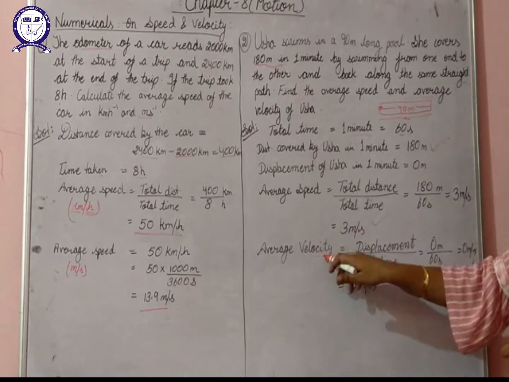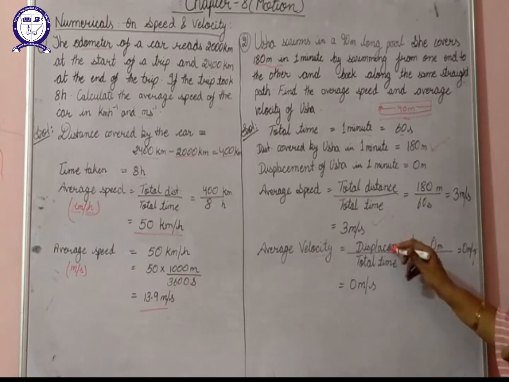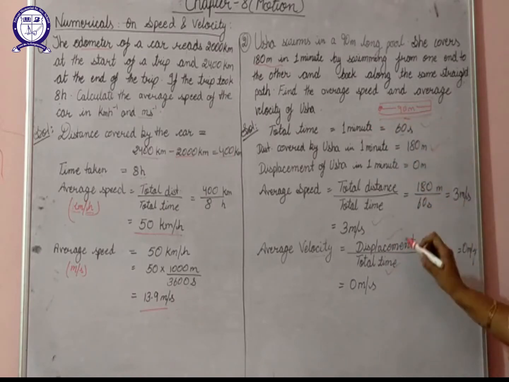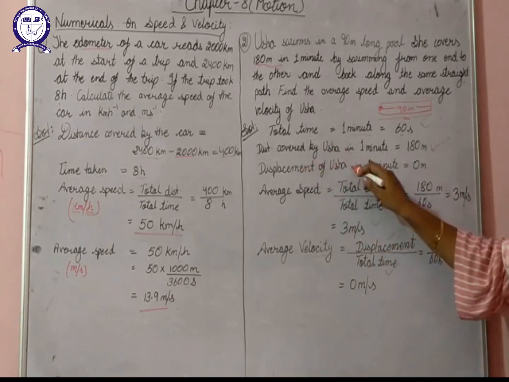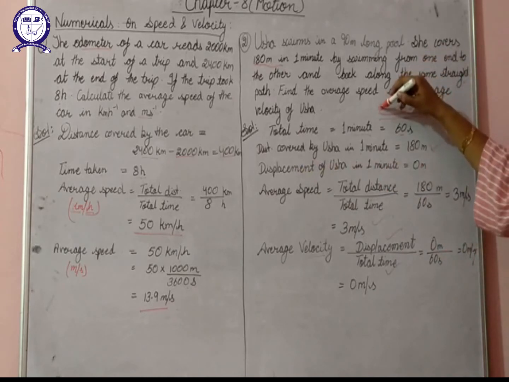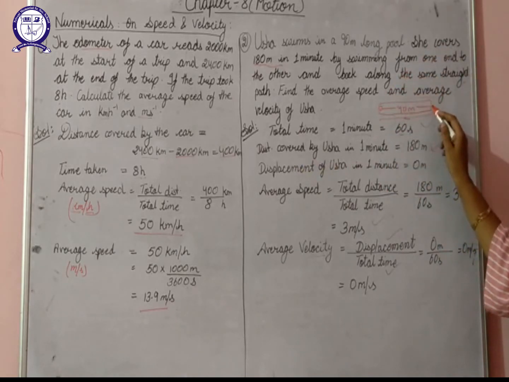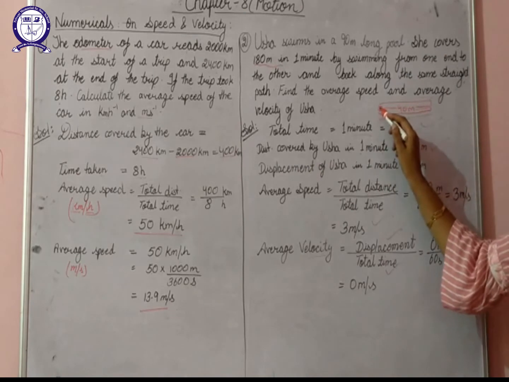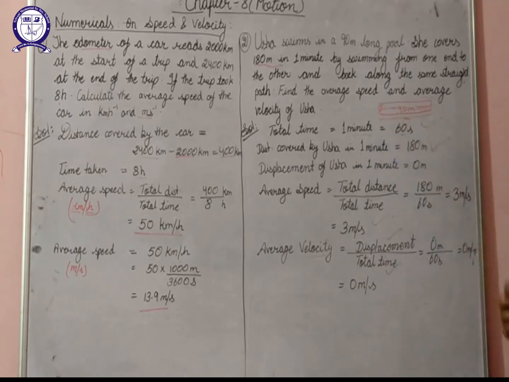But here we have to calculate velocity also. For velocity what do we want? Displacement and time. Time is given here, but we have to calculate the value of displacement also. Now the displacement of Usha in 1 minute will be 0. Now why is it 0? Because Usha starts from point A, covers 90 meters in this direction and then back again 90 meters and reaches the same point.